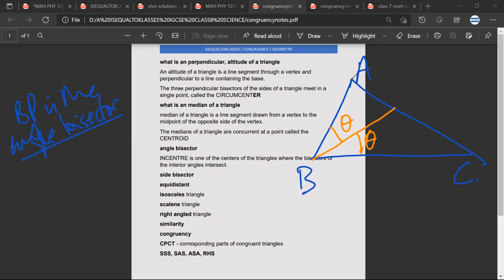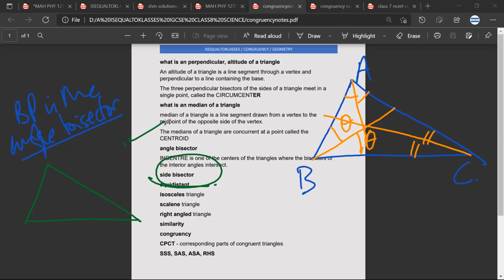I can have an angle bisector of angle A also, and an angle bisector of angle C also. But then there will be something called a side bisector. I just want to give you an introduction. These are the terms that we will meet when we are doing congruency problems. We will discuss them in detail whenever we meet them, but I want to introduce them so that you don't get confused.